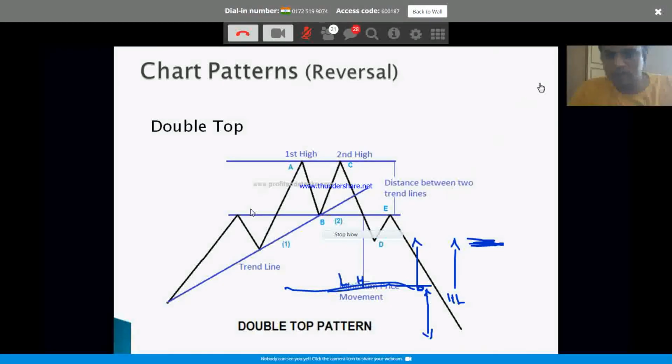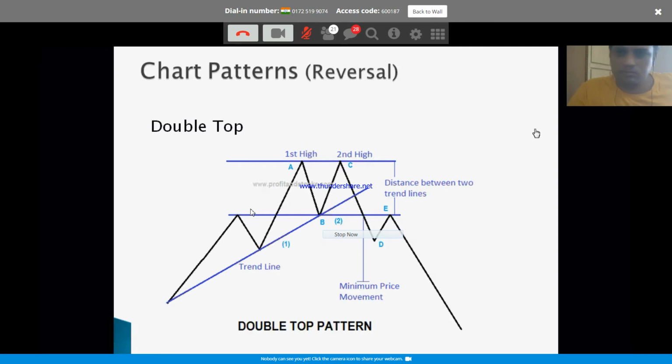Opposite to the double bottom is the double top. What is it? The double top is pretty self-explanatory, right? The trend is up so far.